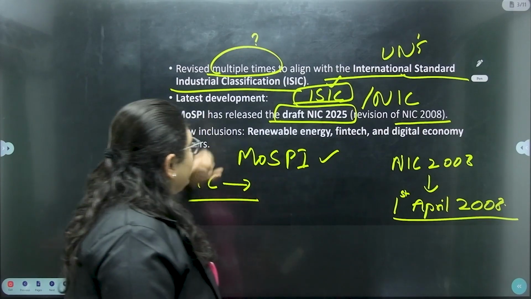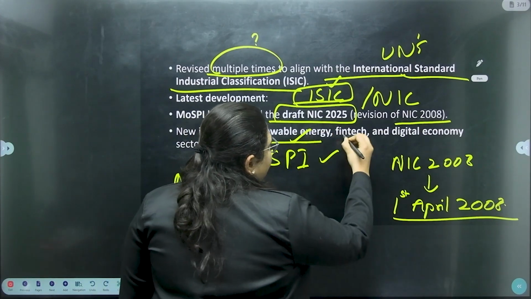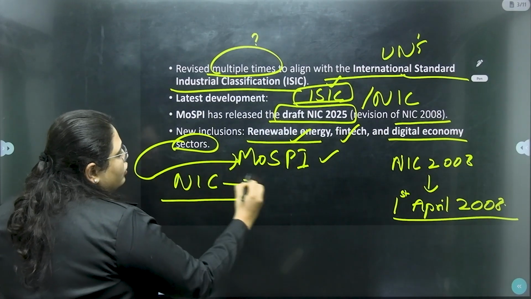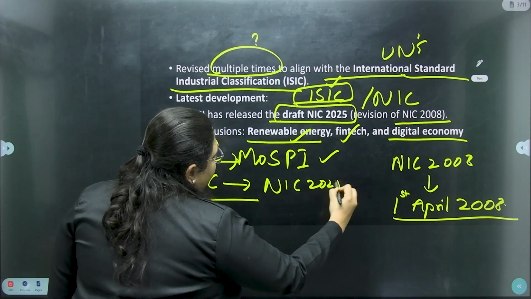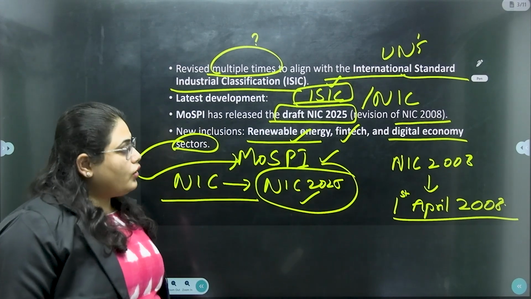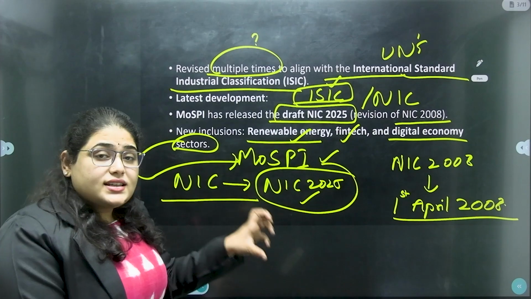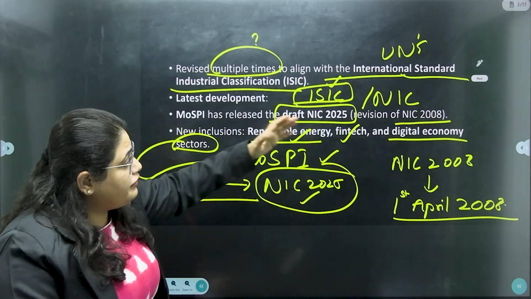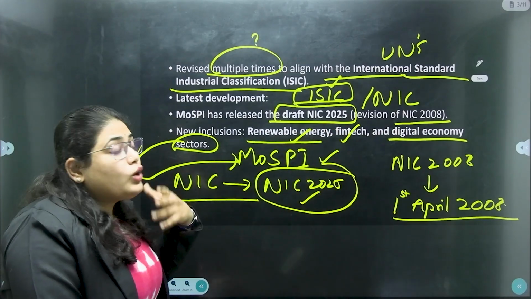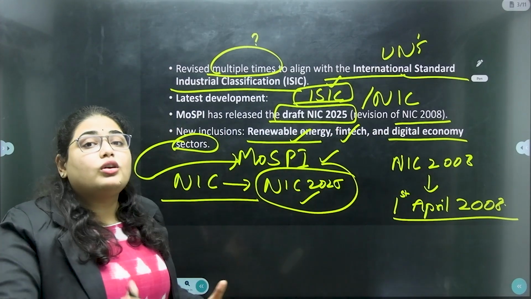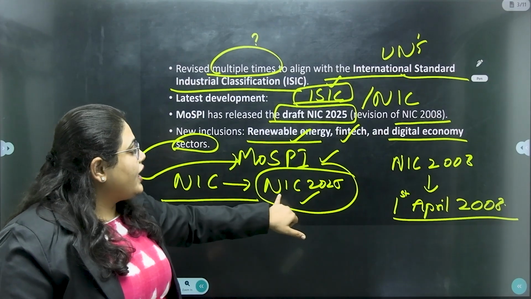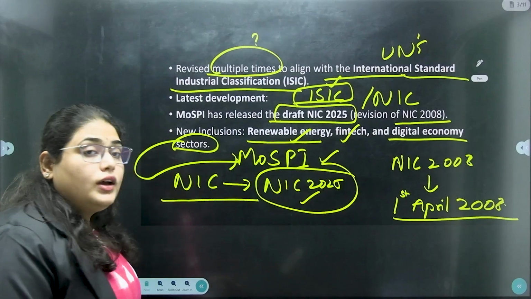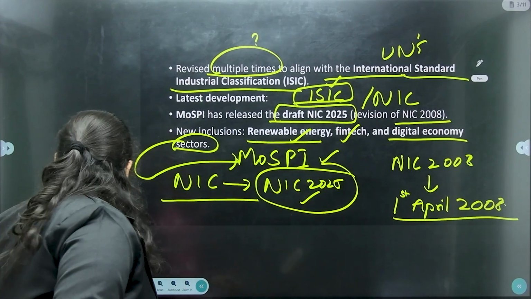That is why we have included renewable energy, fintech industries and digital economy sectors in this new NIC 2025 draft. In 2008, we did not see the rapid growth of these industries: renewable energy, fintech, digital economy. So to upgrade, we are going to include these in the draft of NIC 2025. Okay, so this is the first important news you have to prepare for our competitive exams.